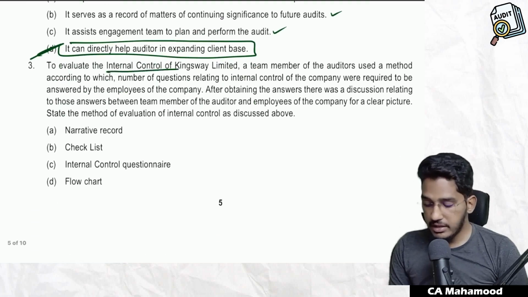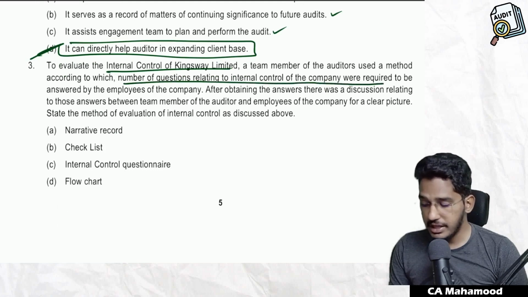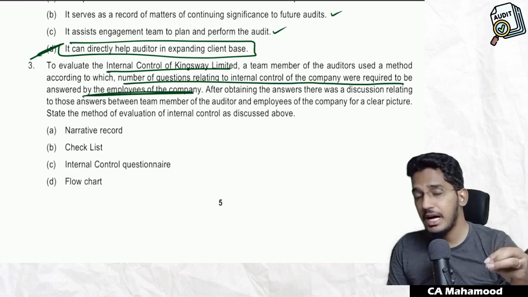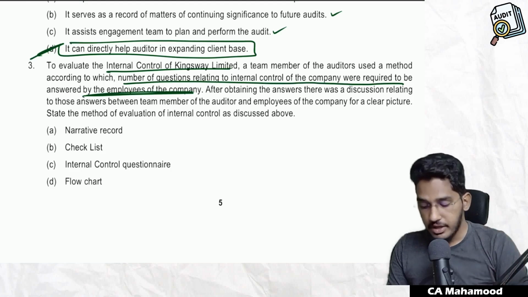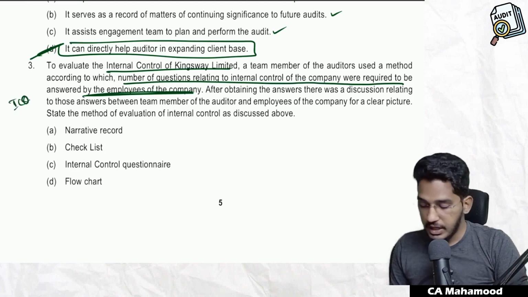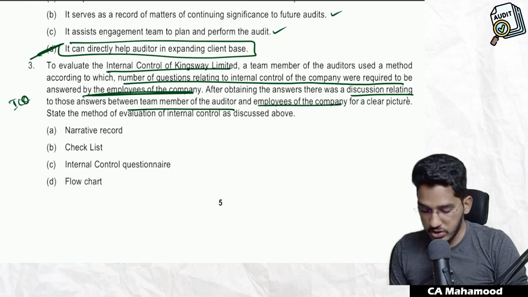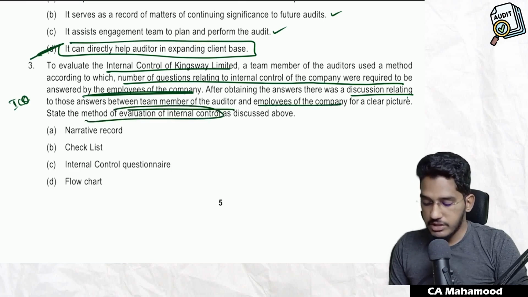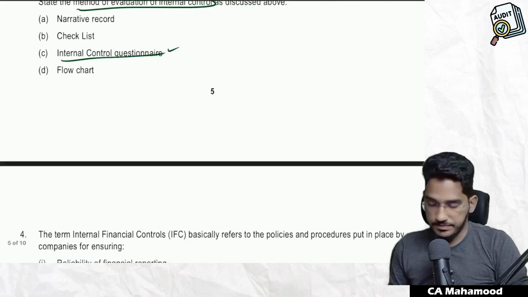To evaluate internal control of Kingsway Limited, a team member of the auditors used a method according to which a number of questions relating to internal control were required to be answered by the employees of the company, drafting the questions which are required to be answered by the client's staff. What do we call that method? Internal control questionnaire, we call it. After obtaining the answers, there was a discussion relating to those answers between team members of the auditor and employees of the company. For a clear picture, state the method of evaluation which is used: internal control questionnaire.